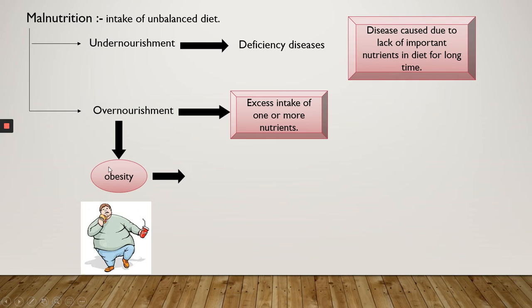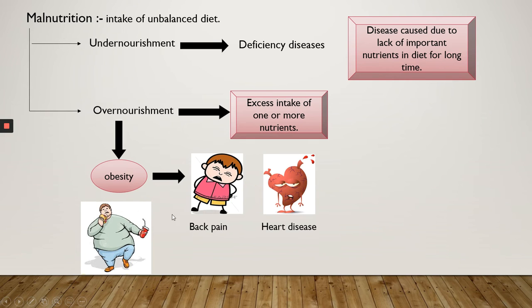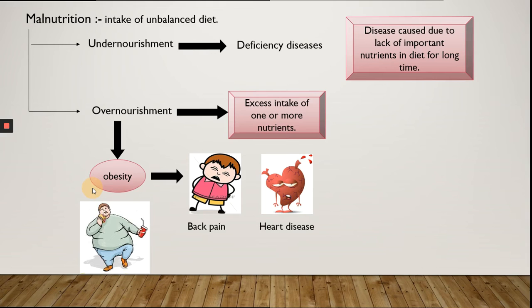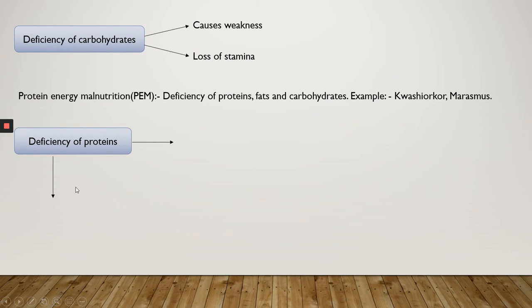And how does it further affect our body? Obesity may lead to back pain, and it may lead to heart diseases. So it is very necessary that we should be careful about the amount of nutrients we are taking. If we are taking excess of these things, then we should increase our physical activity. We should start playing outdoor games, like cricket and tennis, so that we can burn excess fat.